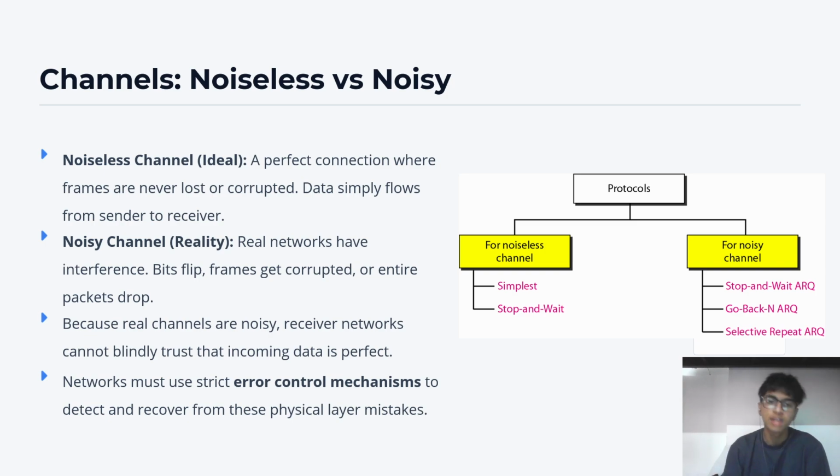Noisy channels are the reality, where bits get flipped, frames get reversed, and so many issues can happen while frames are sent by the sender to the receiver. And there are many error control mechanisms which help to avoid, or to at least find out, if such discrepancies have happened. These we're going to learn going forward.